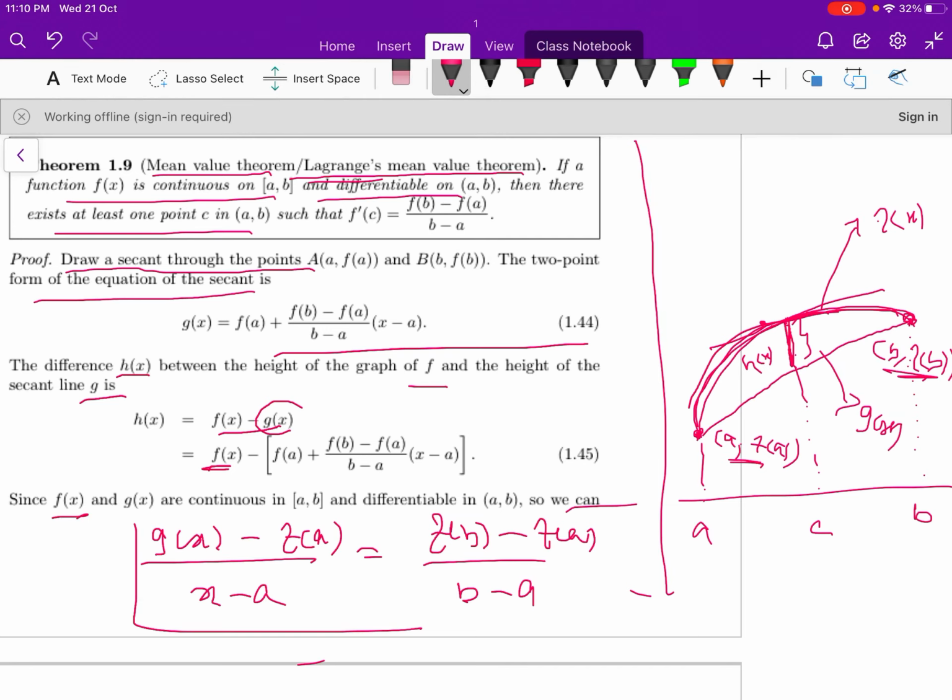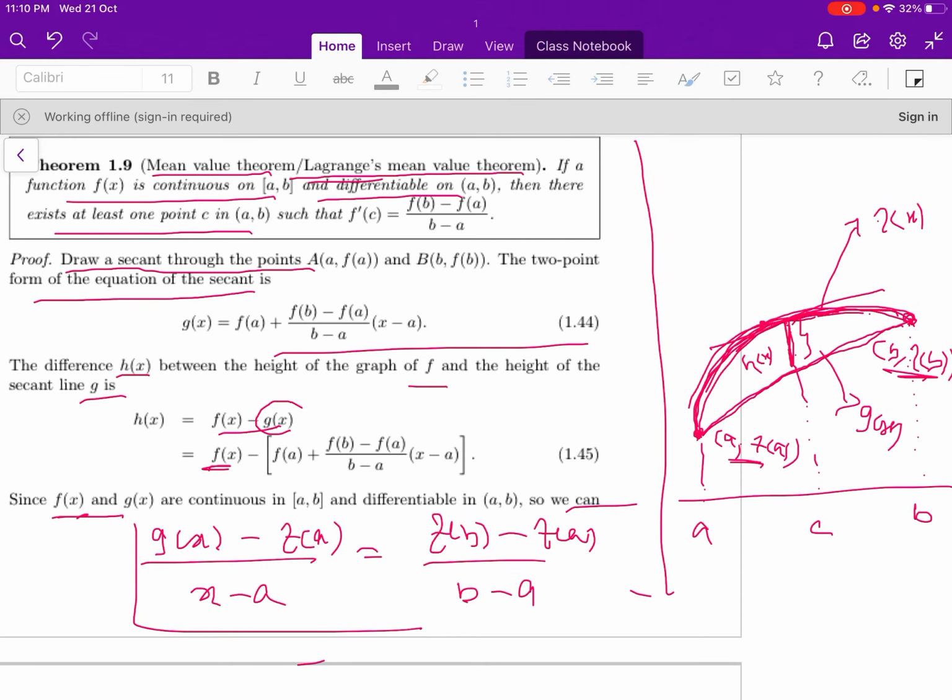According to the statement of the mean value theorem, f(x) is a continuous function in the closed interval [a, b] and differentiable in the open interval (a, b), and the secant is a line, so a line is always continuous in the interval [a, b] and differentiable in the interval. So f(x) and g(x) are continuous and differentiable.